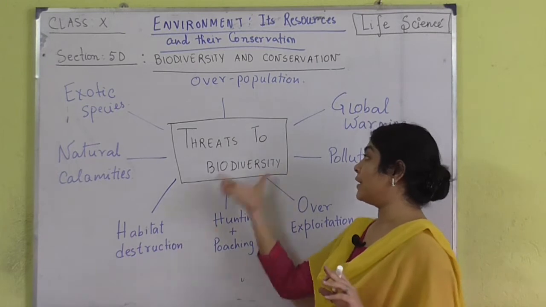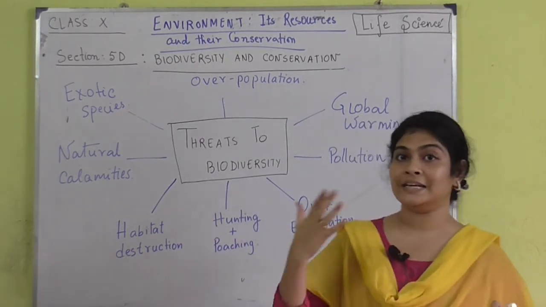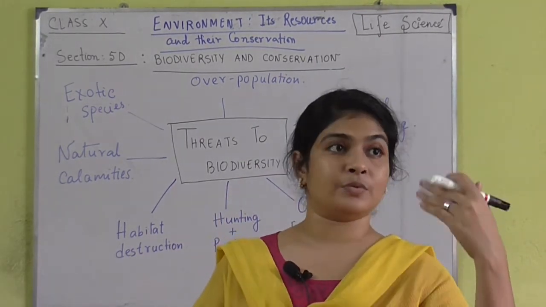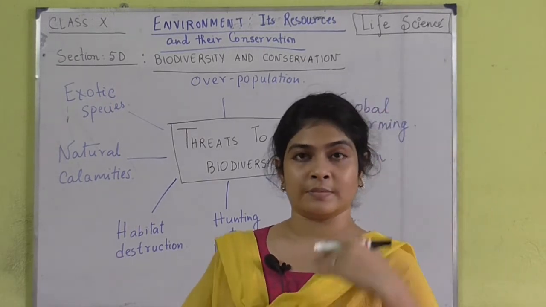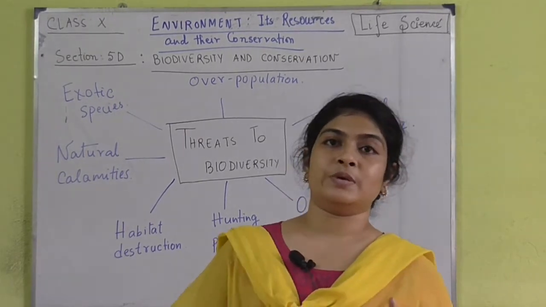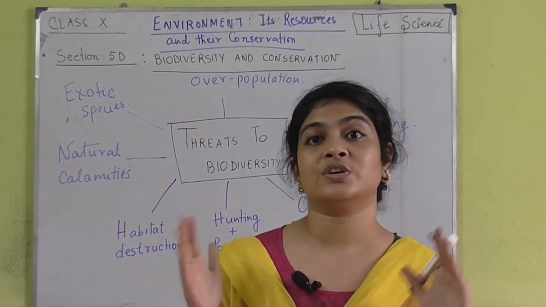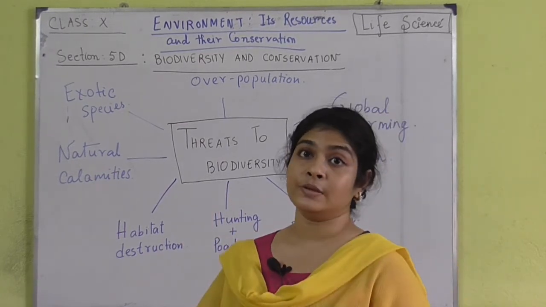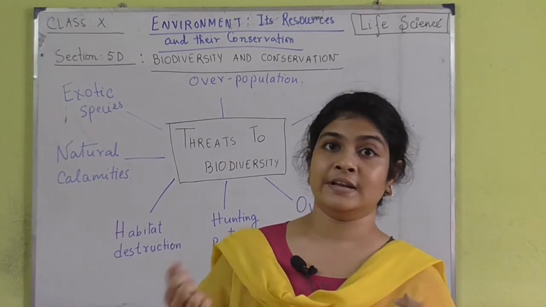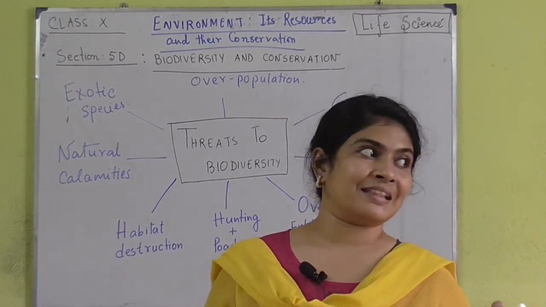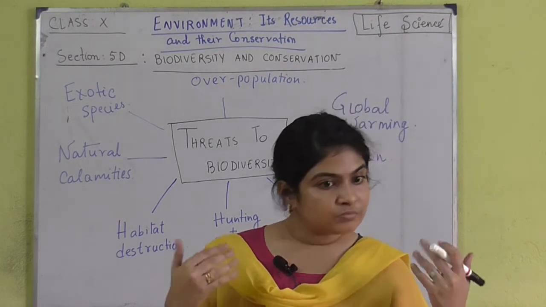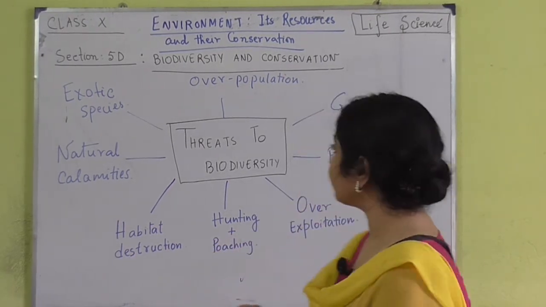We know that biodiversity is getting depleted day by day. As we are moving on with the course of time, we are seeing that the biodiversity is suffering from some major threats, and if this continues, then we will definitely be in a problematic position.